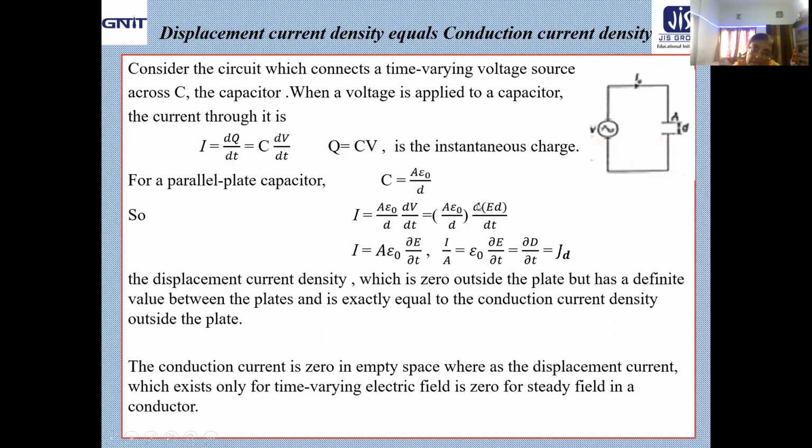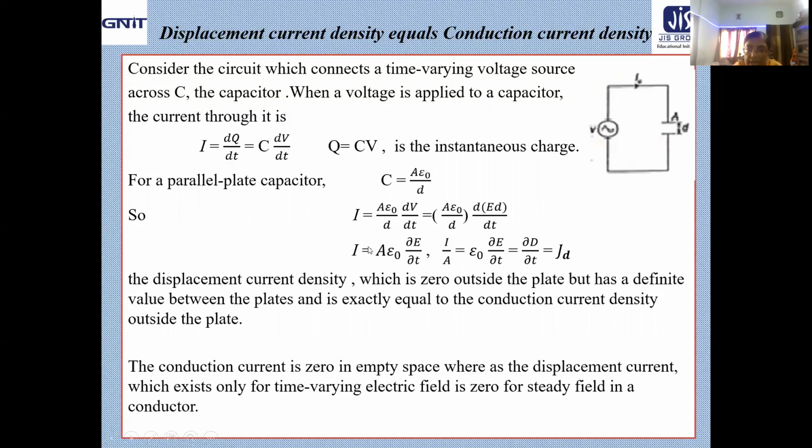Now look here. The total derivative converted to a partial derivative because the electric field E is a function of position coordinates as well as time. Here you are taking the derivative with respect to time only. That's why it is a partial derivative.